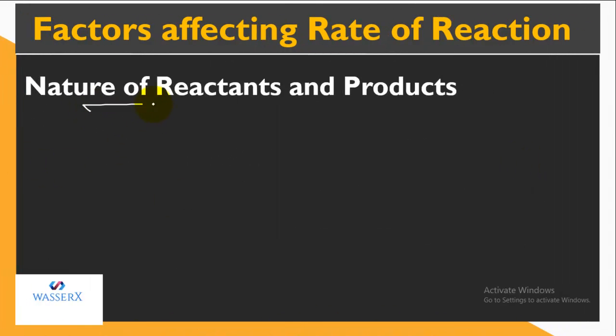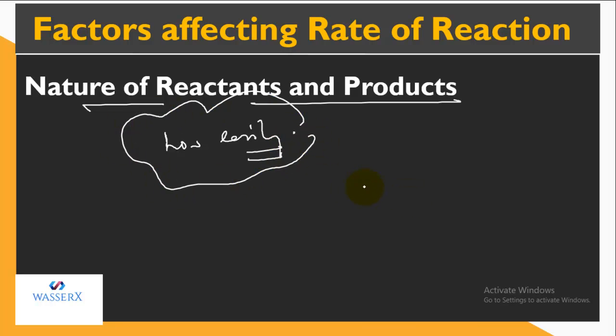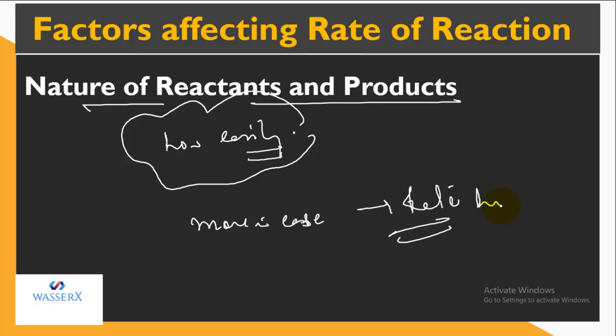The third factor we have is the nature of reactants and products. Nature of reactants and products means how easily the bonds of reactants can be broken, and how easily the bonds of products can be formed. So the more the ease, that is, if more easily the bonds of reactants can be broken and the bonds of products can be formed, then the rate of reaction will be quite high. So this is also one of the factors, that is, it depends upon nature of reactant and product.